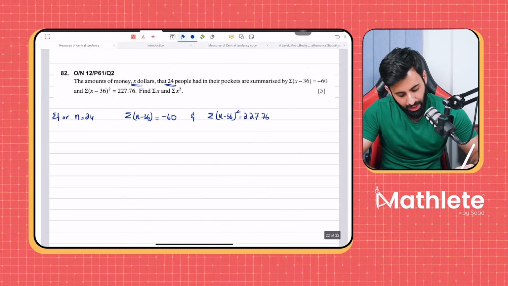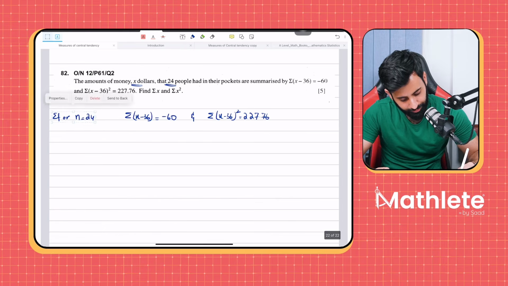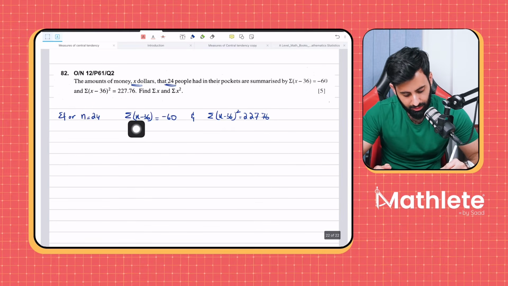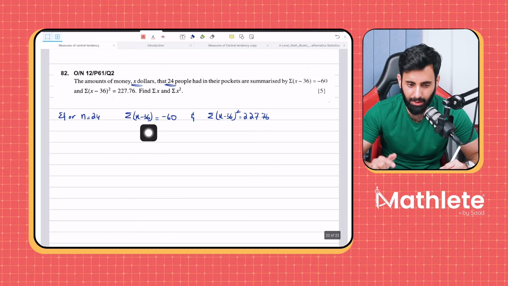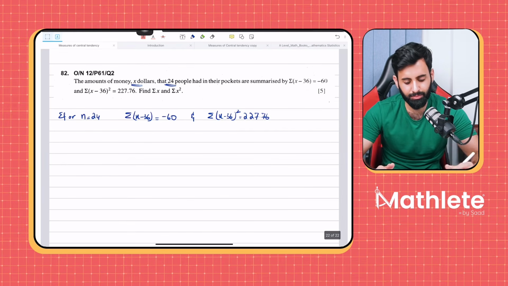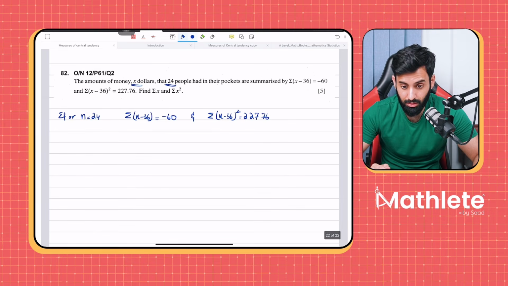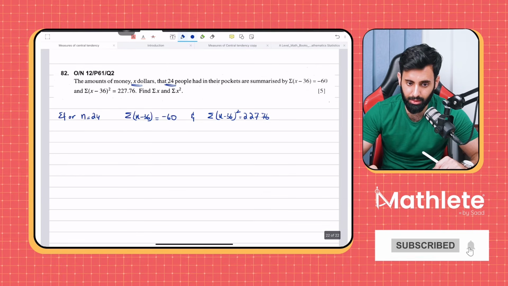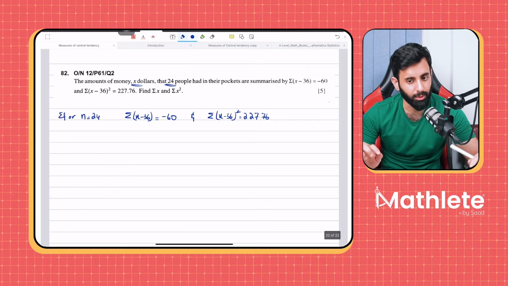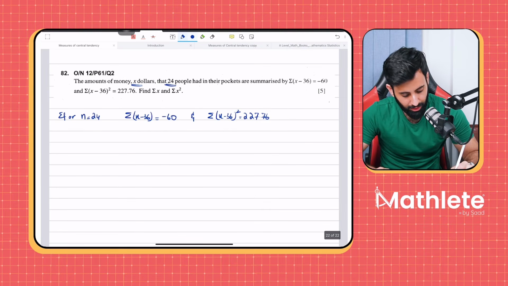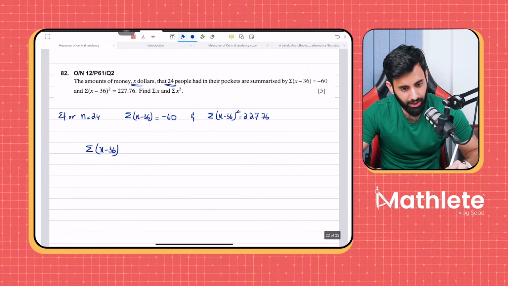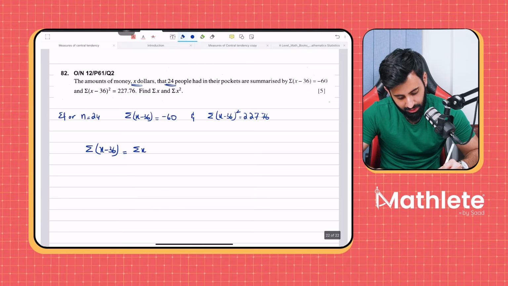What do we have to find? We have to find summation x. Now, what do we have? We have the sum after 36 has been deducted. And how many values do you think 36 must have been deducted from? How many values has 36 been deducted from? 24. That's correct. So let's make a formula for this. Summation (x − 36) is equal to summation x minus 24 into 36.